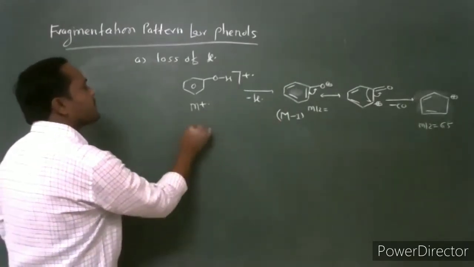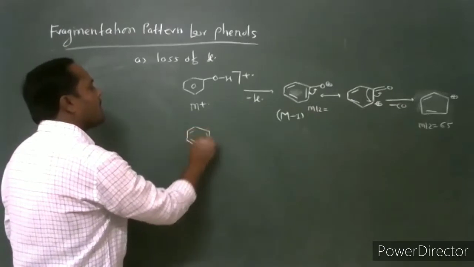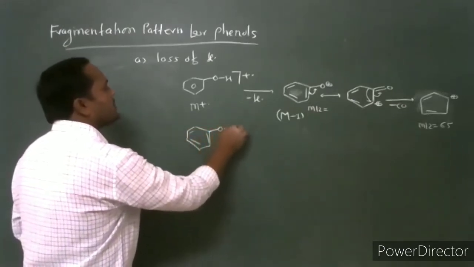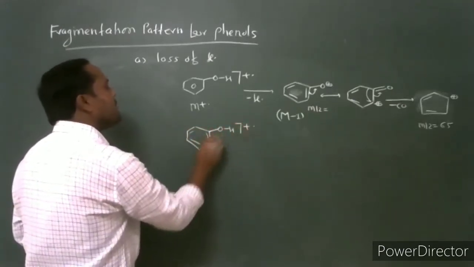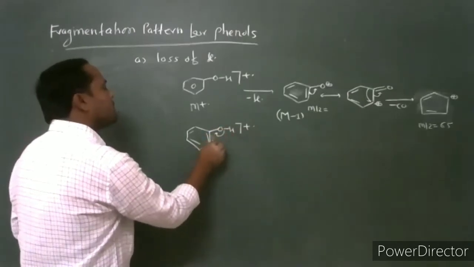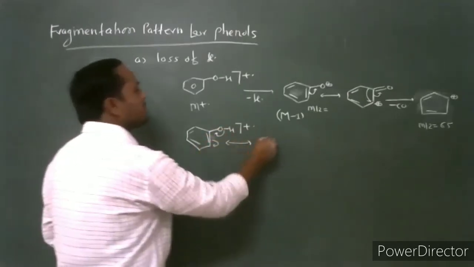Consider through this molecular ion, the phenol form converts into its keto form.